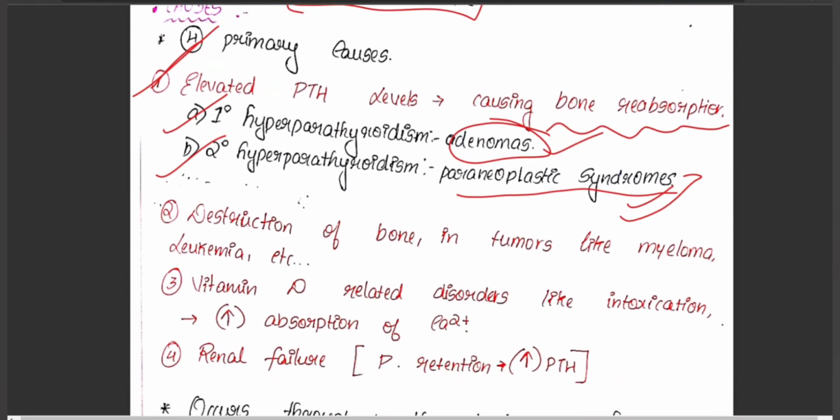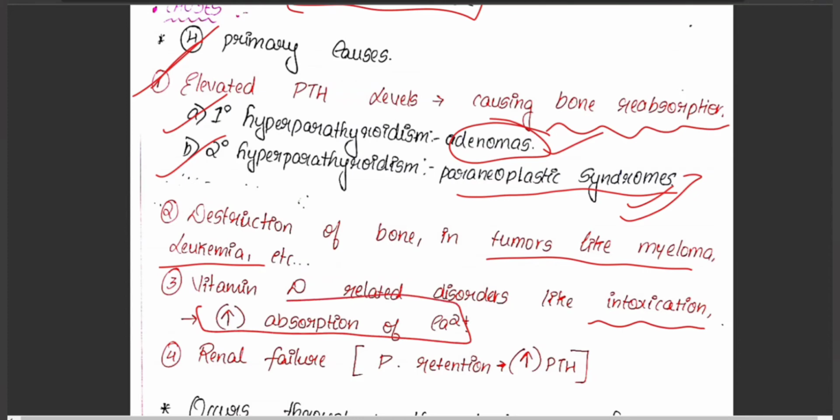Second one is the destruction of the bone in tumors like myeloma and leukemia. Here also you can see there is abnormal amount of calcium deposition. Vitamin D related disorders like intoxication, which causes increase in the absorption of calcium and leads to deposition of calcium in excess quantities.